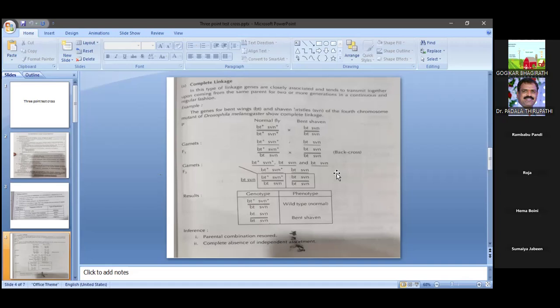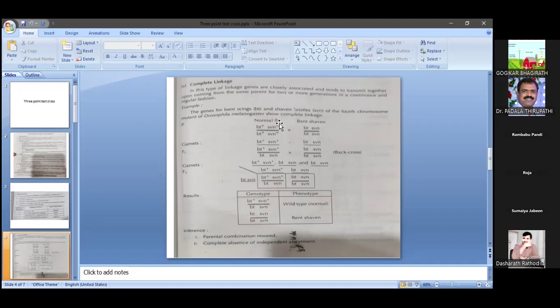For example, the gene for bent wings, bt, and the gene for shaven bristles, sv, on the 4th chromosome mutant of Drosophila melanogaster show complete linkage, 100% complete linkage.